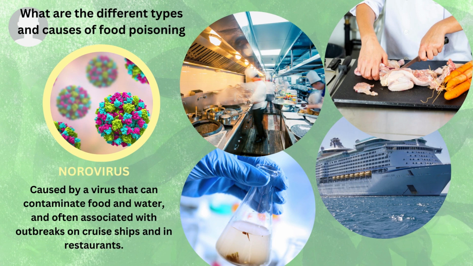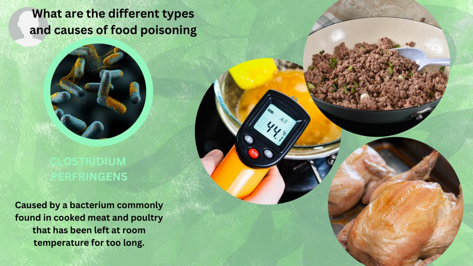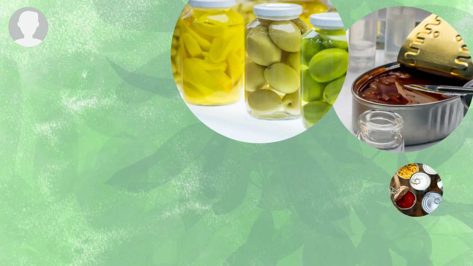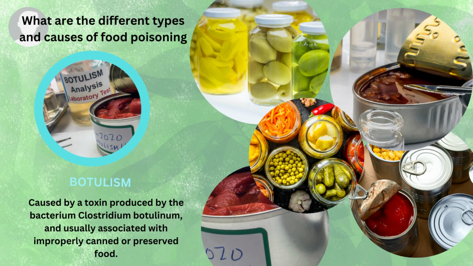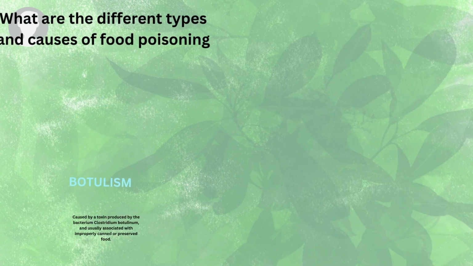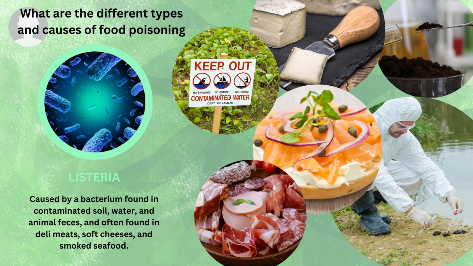Next, we have norovirus, caused by a virus that can contaminate food and water and often associated with outbreaks on cruise ships and restaurants. Then we have Clostridium perfringens, caused by a bacterium commonly found in cooked meat and poultry that has been left at room temperature for too long. In addition to that, we have botulism, caused by a toxin produced by the bacterium Clostridium botulinum, usually found in inappropriately canned or preserved food. And then lastly, we have listeria, caused by a bacterium found in contaminated soil, water, animal feces, and often found in deli meats, soft cheeses, and smoked seafood.